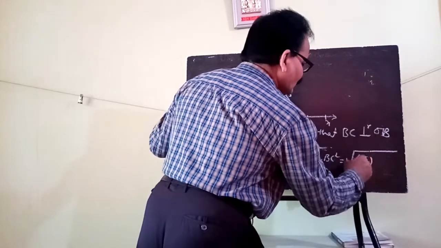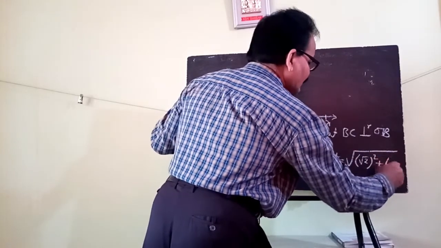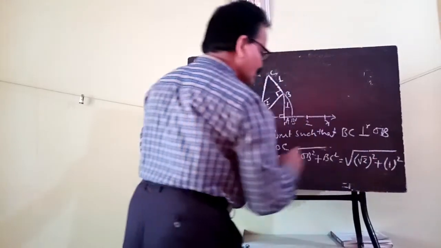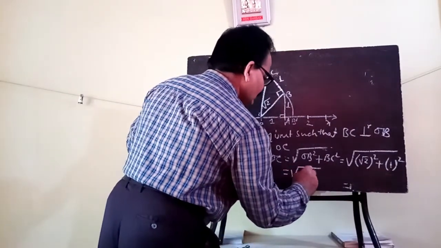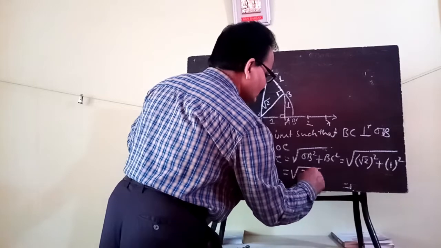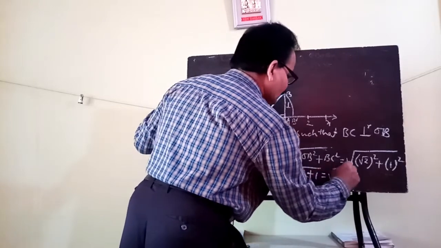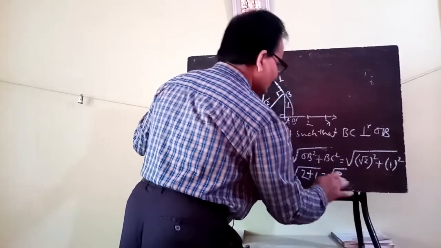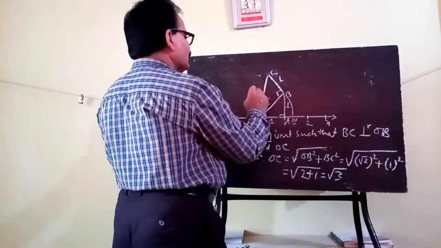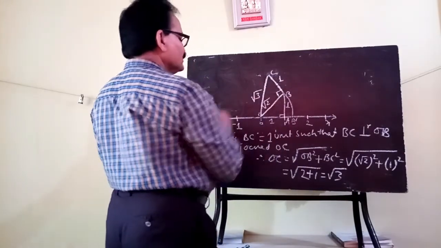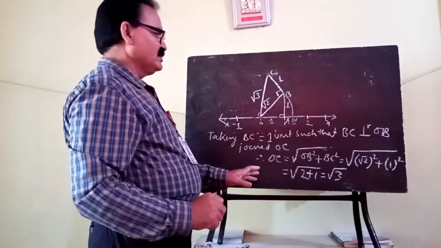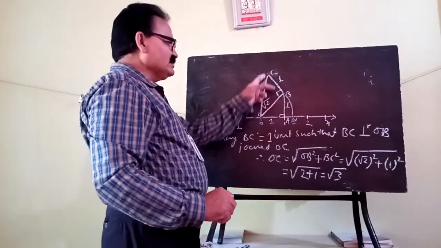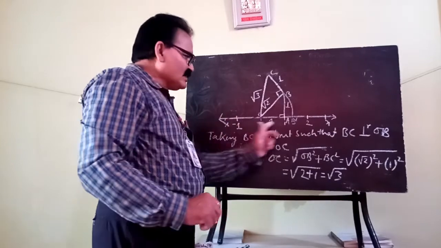Then square root of 2 whole square, plus 1 whole square because BC is your 1. So this value is square root of 2 plus 1, which is square root of 3. So OC is your square root of 3. But this is in the air. Your number line is here.